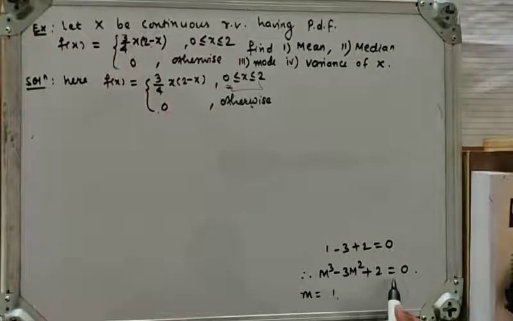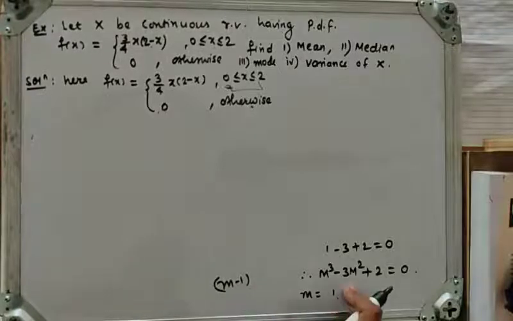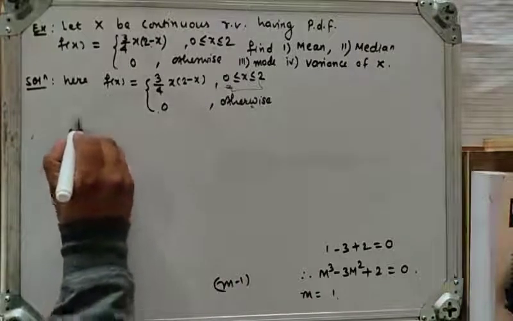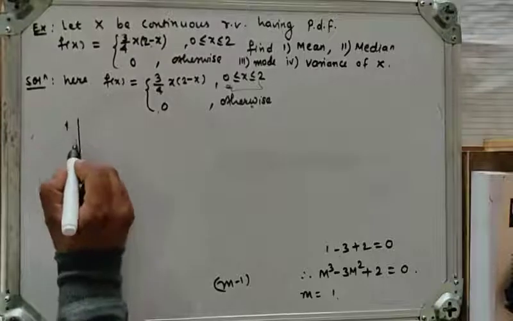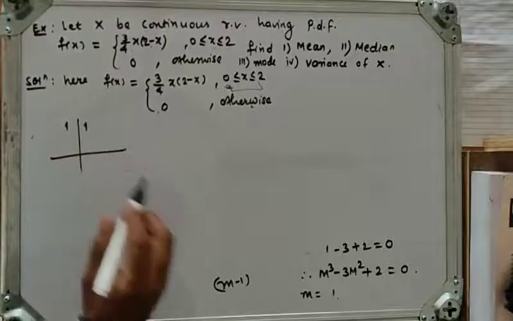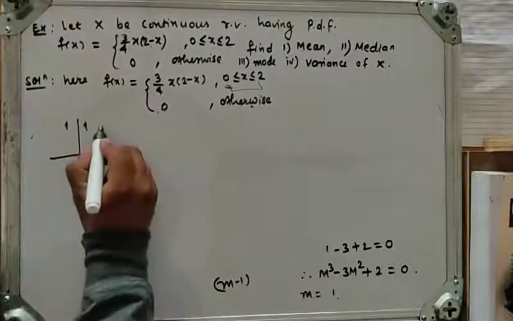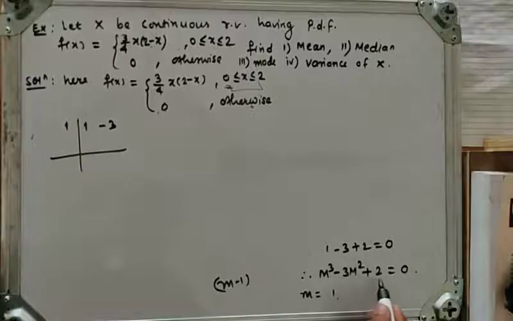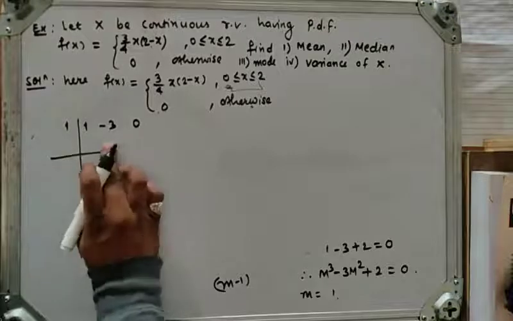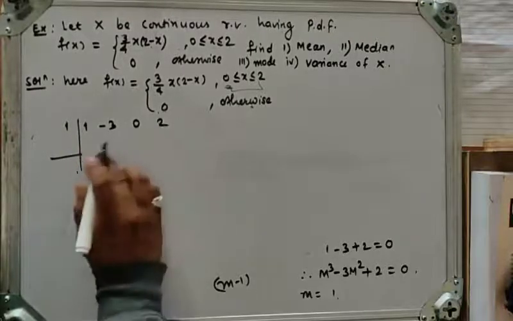If m is equal to 1 is a root of the polynomial, then m minus 1 will be a factor of that polynomial. By using synthetic division we have to find the other factor. Here we put 1 because 1 is our root, and the coefficient of m cube is 1. The next coefficient, of m square, is minus 3. There is no term in m, so the coefficient of m is 0, and the last coefficient, the constant term, is 2.